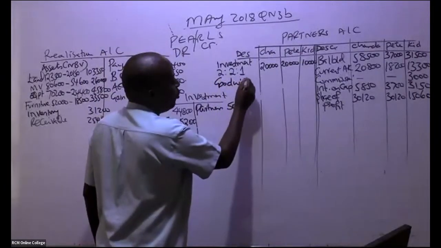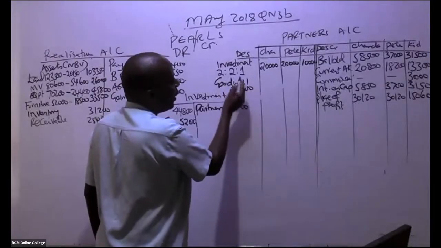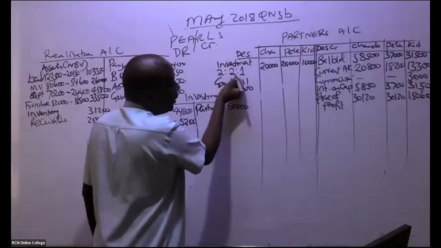You debit goodwill. In total it is 26,000, and we are sharing it out on this basis.